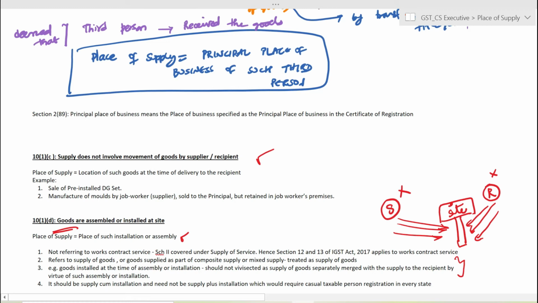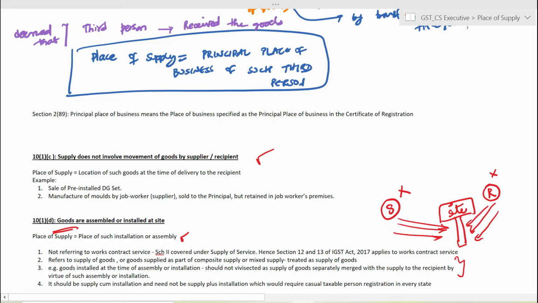Similarly, there is another example. There is a huge asset that is lying at the supplier's factory. There is an advertisement that is being posted by the supplier that the asset is available for sale on an as is where is basis. So it is up to the recipient to come and remove the asset, dismantle it and then assemble it at his own site.